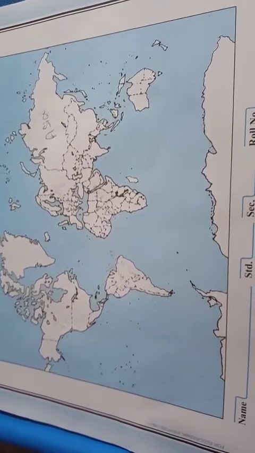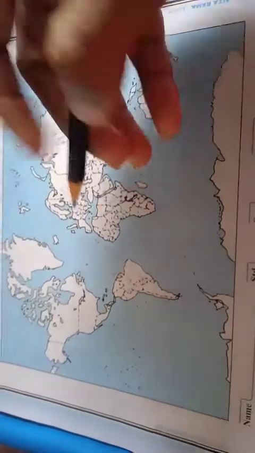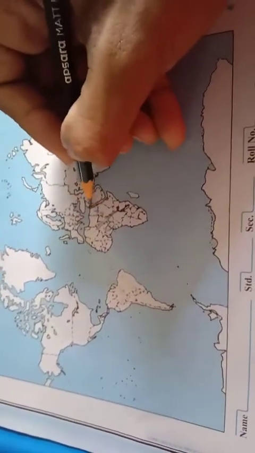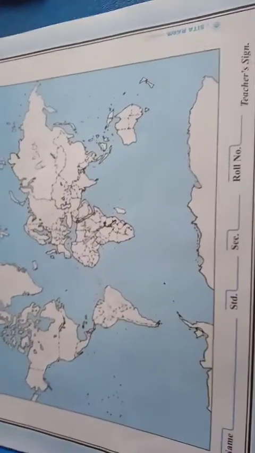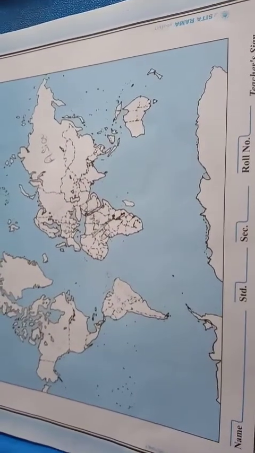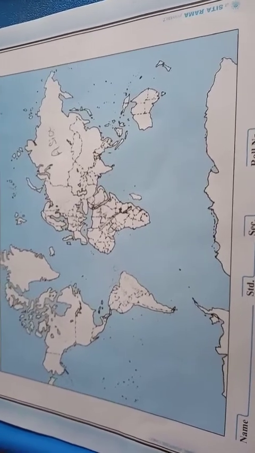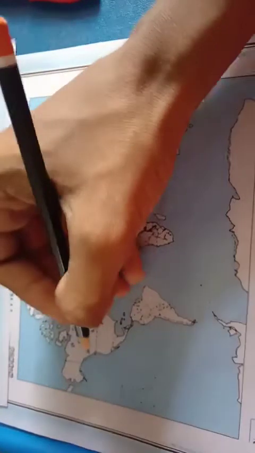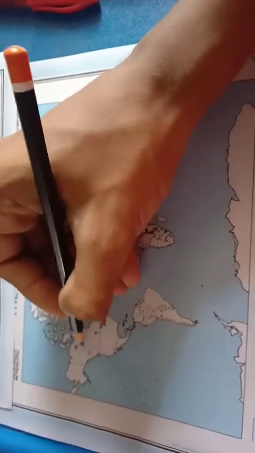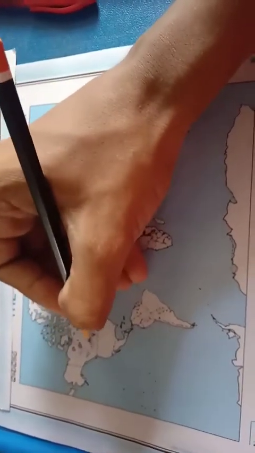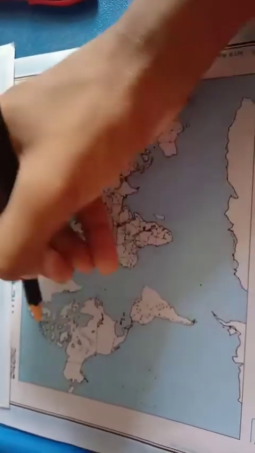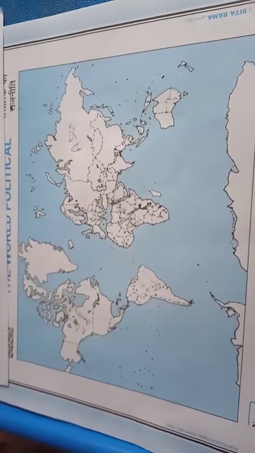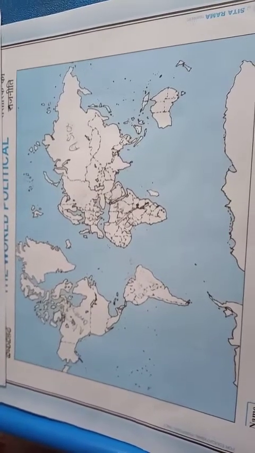Next, coming to Africa. Africa is over here. Africa is the second largest continent. It covers an area more than 3 times that of the United States. And the third one is North America. North America is over here. North America is the third largest continent. It has a greater variety of climates than other continents.